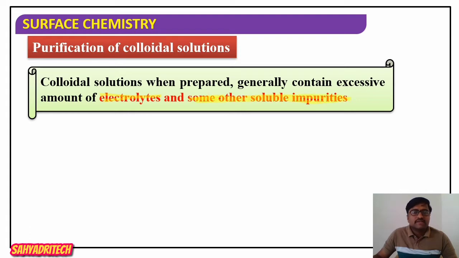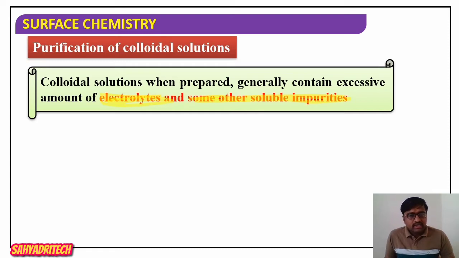So what I am specifying here is that once colloids are prepared, not necessarily all particles are of colloidal range. As I said, there will be particles of size less than 1 nanometer, or certain particles whose size is greater than 1000 nanometer.